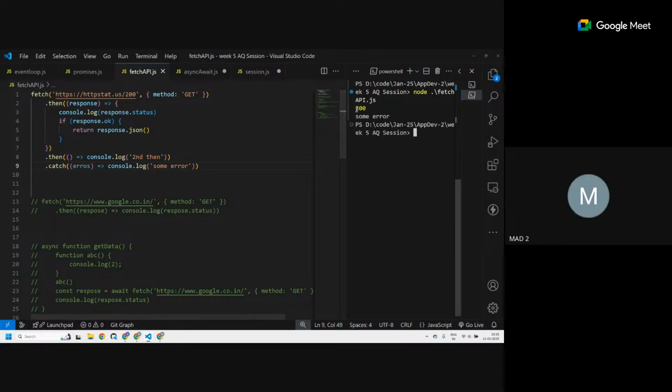Okay, so 200, I got the status code since I was printing it, and this particular line created an error, and that was then caught by this dot catch.